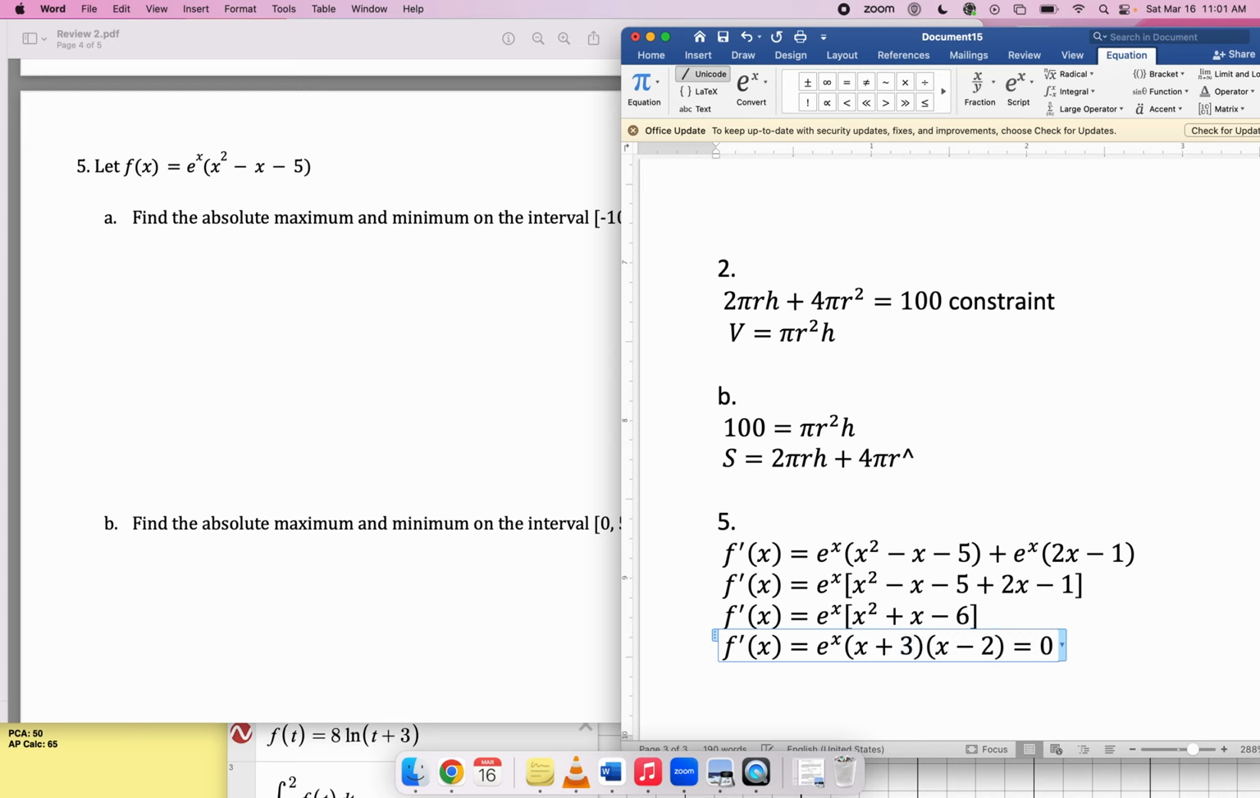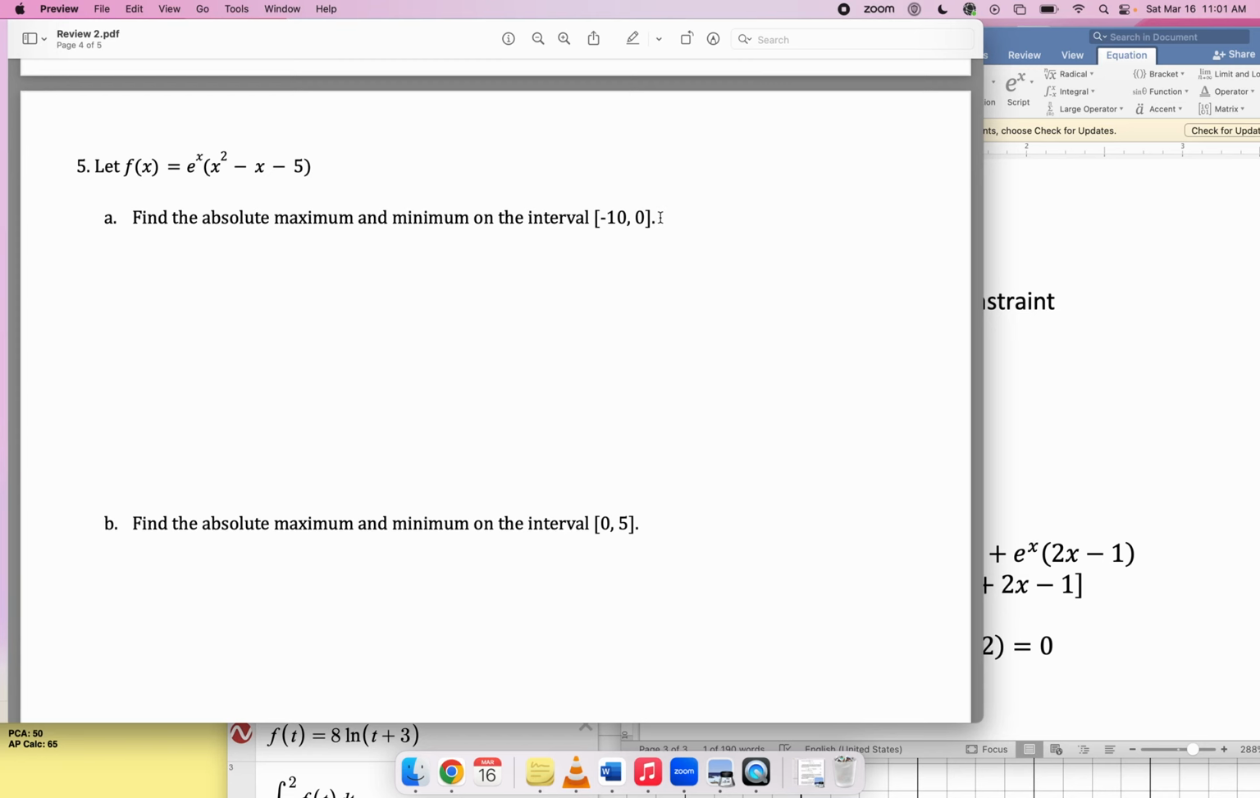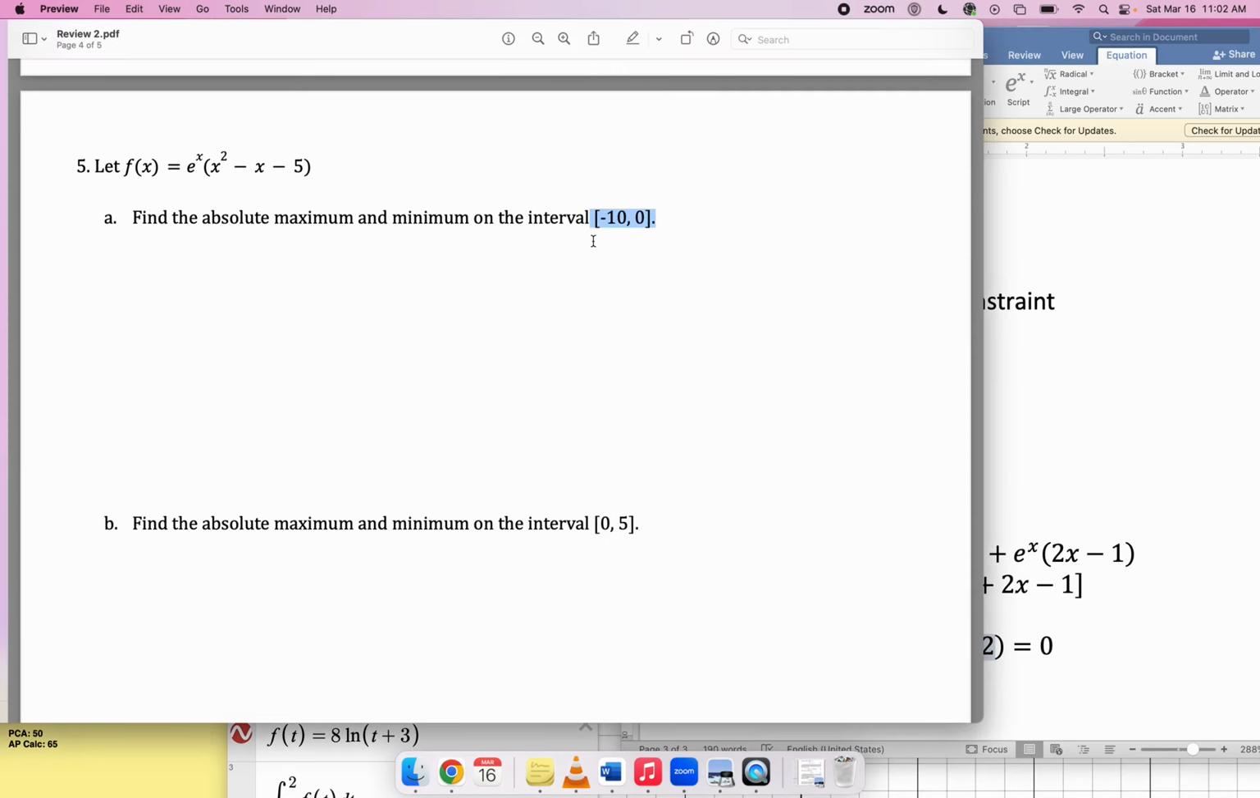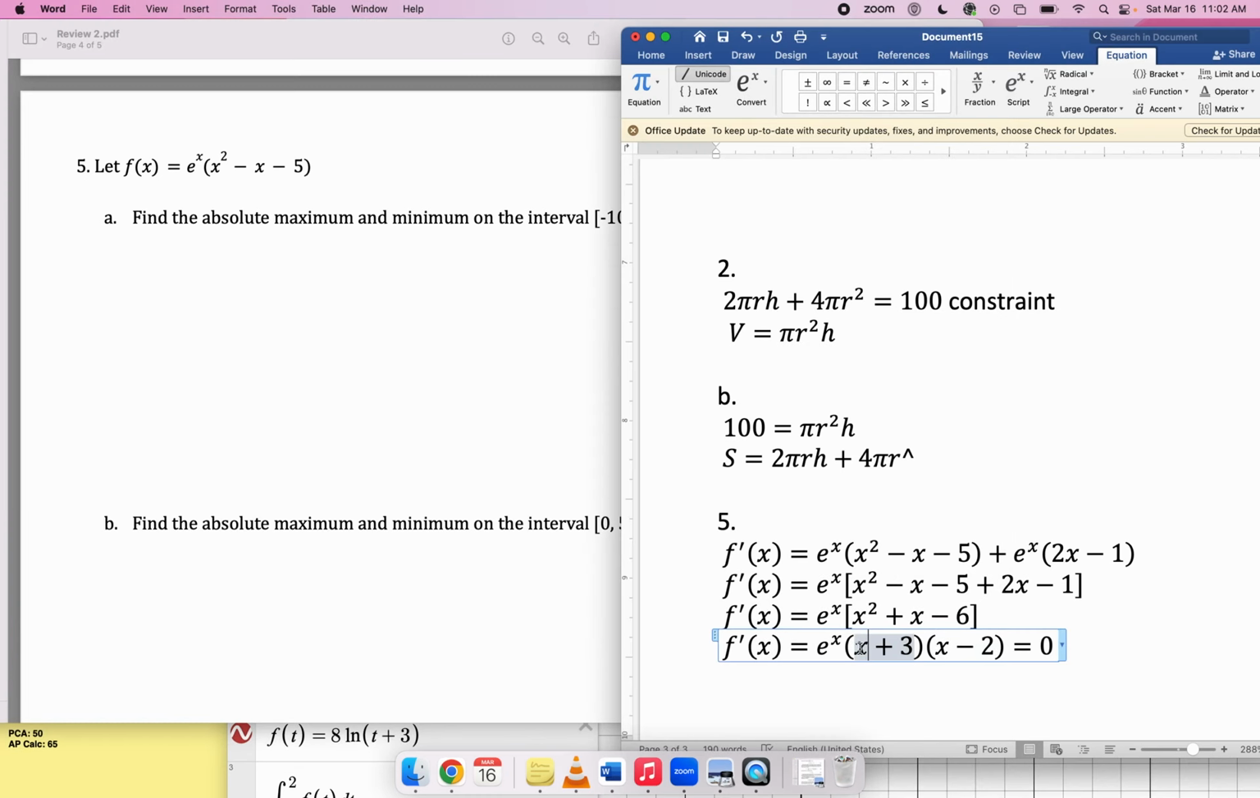If you set this equal to 0, this guy gives you a solution for x equals 2. This guy gives you a solution for x equals negative 3. The exponential gives you nothing because exponentials are never 0. So on this interval, notice that the critical point at x equals 2 is not valid because it's not even inside that interval. So the values you're going to test for this first problem are the boundary points, negative 10 and 0, and this critical point at negative 3.